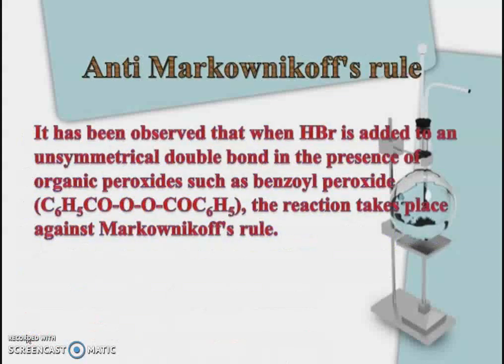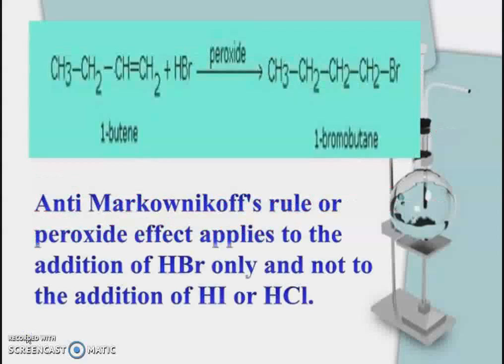Anti-Markovnikov's rule. It has been observed that when hydrogen bromide is added to an unsymmetrical double bond in the presence of organic peroxide, such as benzoyl peroxide, the reaction takes place against Markovnikov's rule. This is the example of anti-Markovnikov's rule. In this reaction, when 1-butene is reacted with hydrogen bromide in the presence of peroxide, it gives 1-bromobutane.